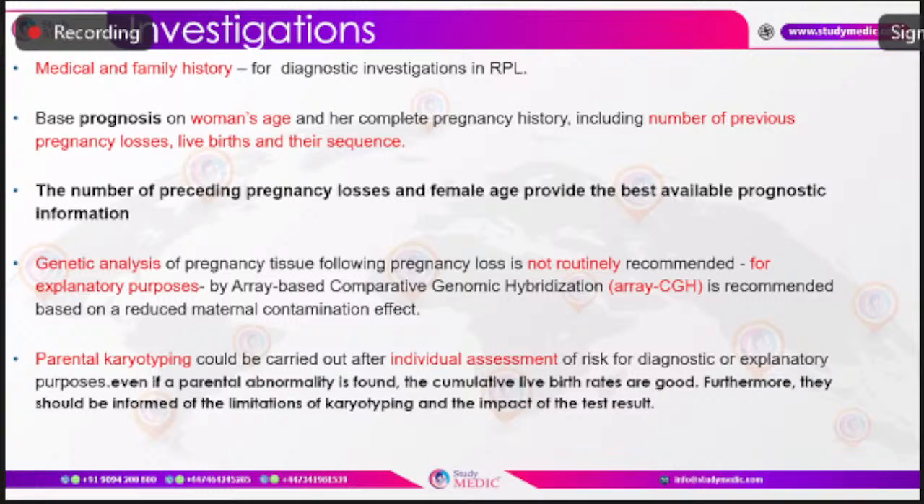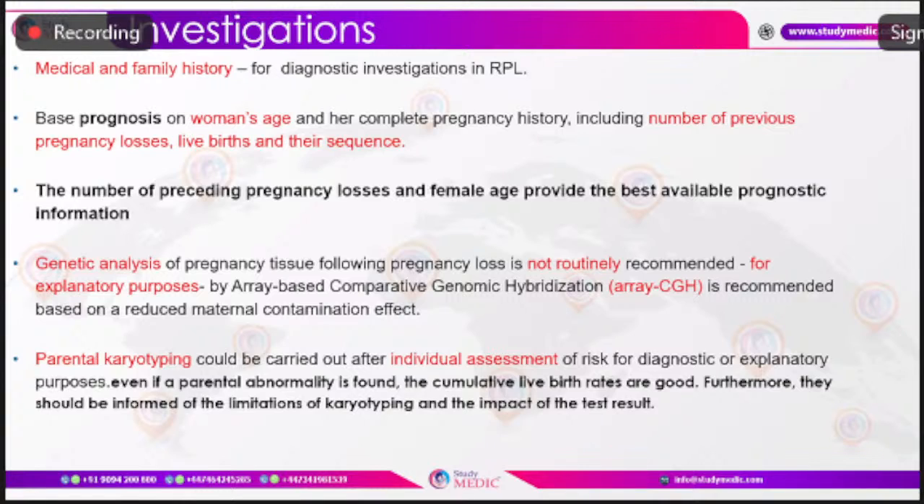So once we see there is an abnormality in the karyotyping or the chromosomal study of the product of conception or the pregnancy loss tissue, then the next step is to do the parental peripheral blood karyotyping, mainly by the G-banding study. That should be carried out after individual assessment of the risk, for diagnostic or explanatory purposes. And it should always be kept in mind and conveyed to the couple that even if a parental abnormality is found, the cumulative live birth rates are really good.